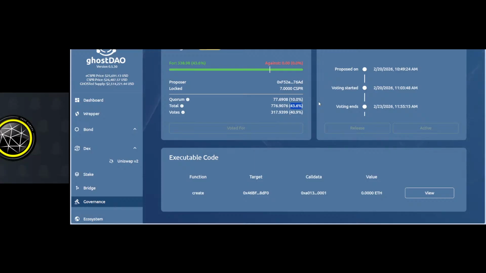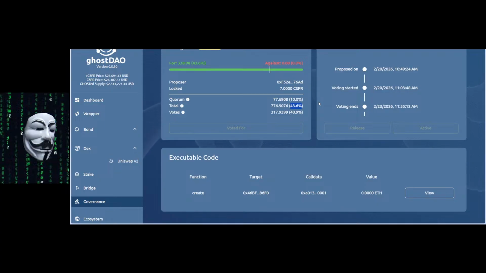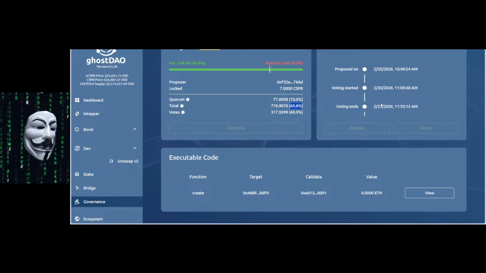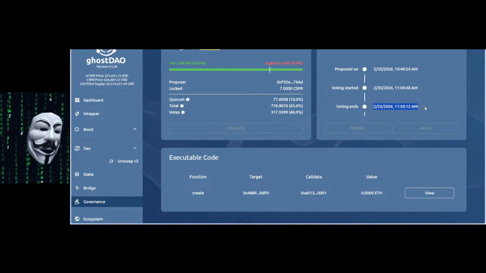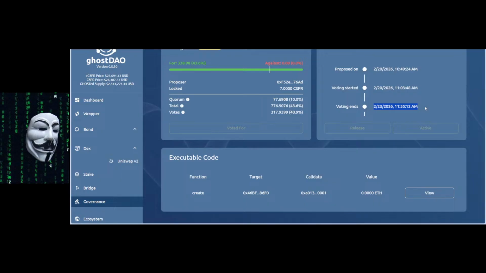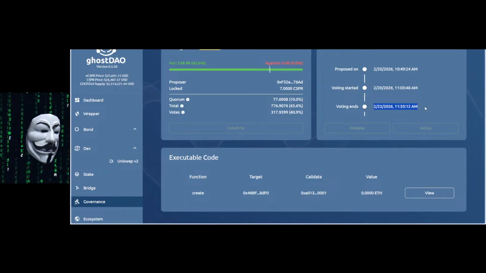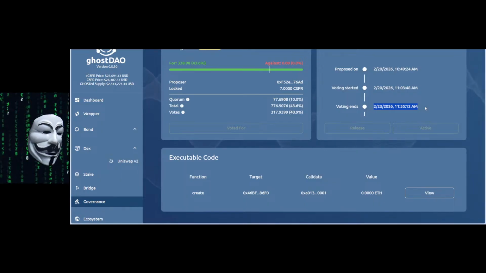Now, the reason why 43.6% is pathetic is, well, it seems like, oh, it's a pretty good quorum. Absolutely. However, with this quorum, we need to wait until February 23rd, 11:55 a.m. Eastern for this proposal to get finalized. So for the bond, we have to wait for 2 days. Now, guess what? Lots of things can happen in 2 days.